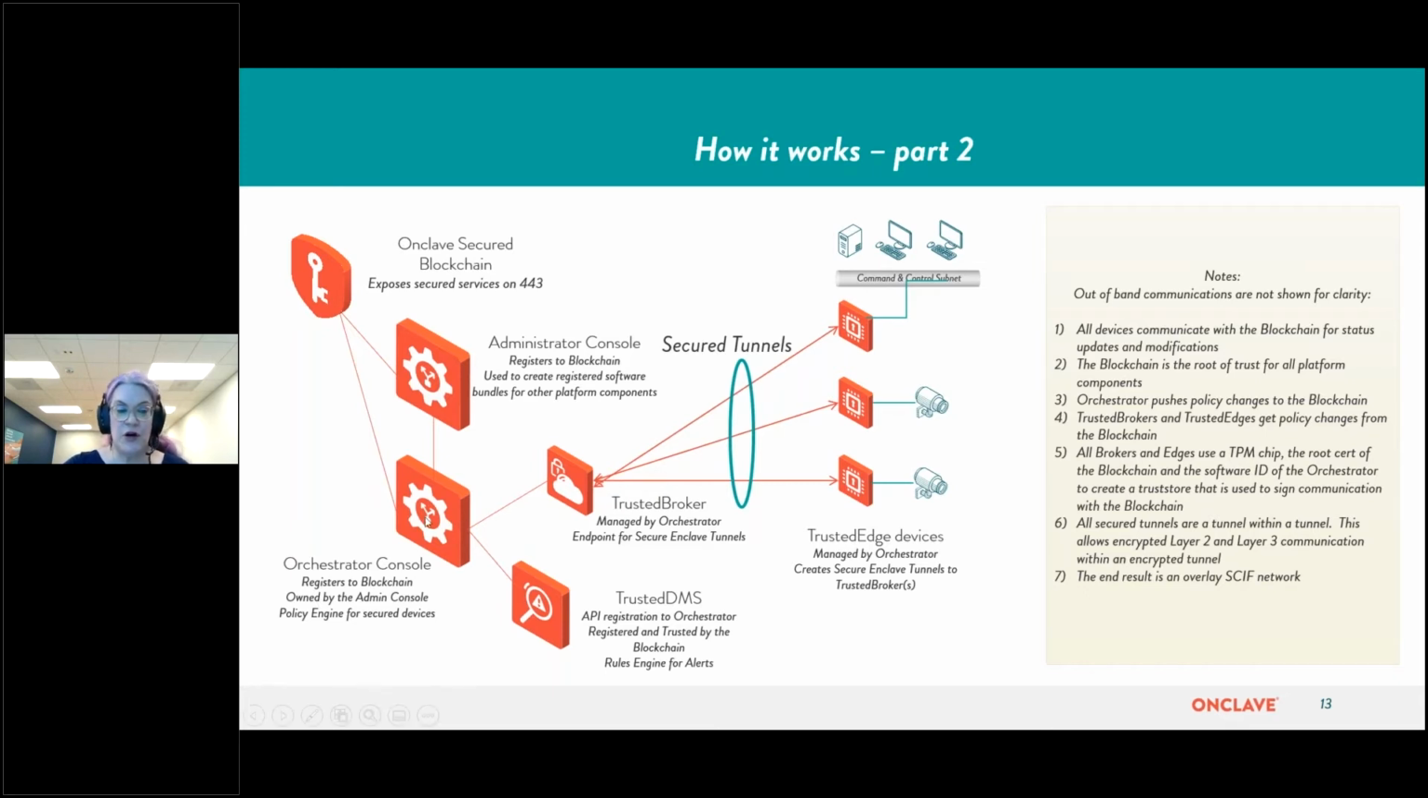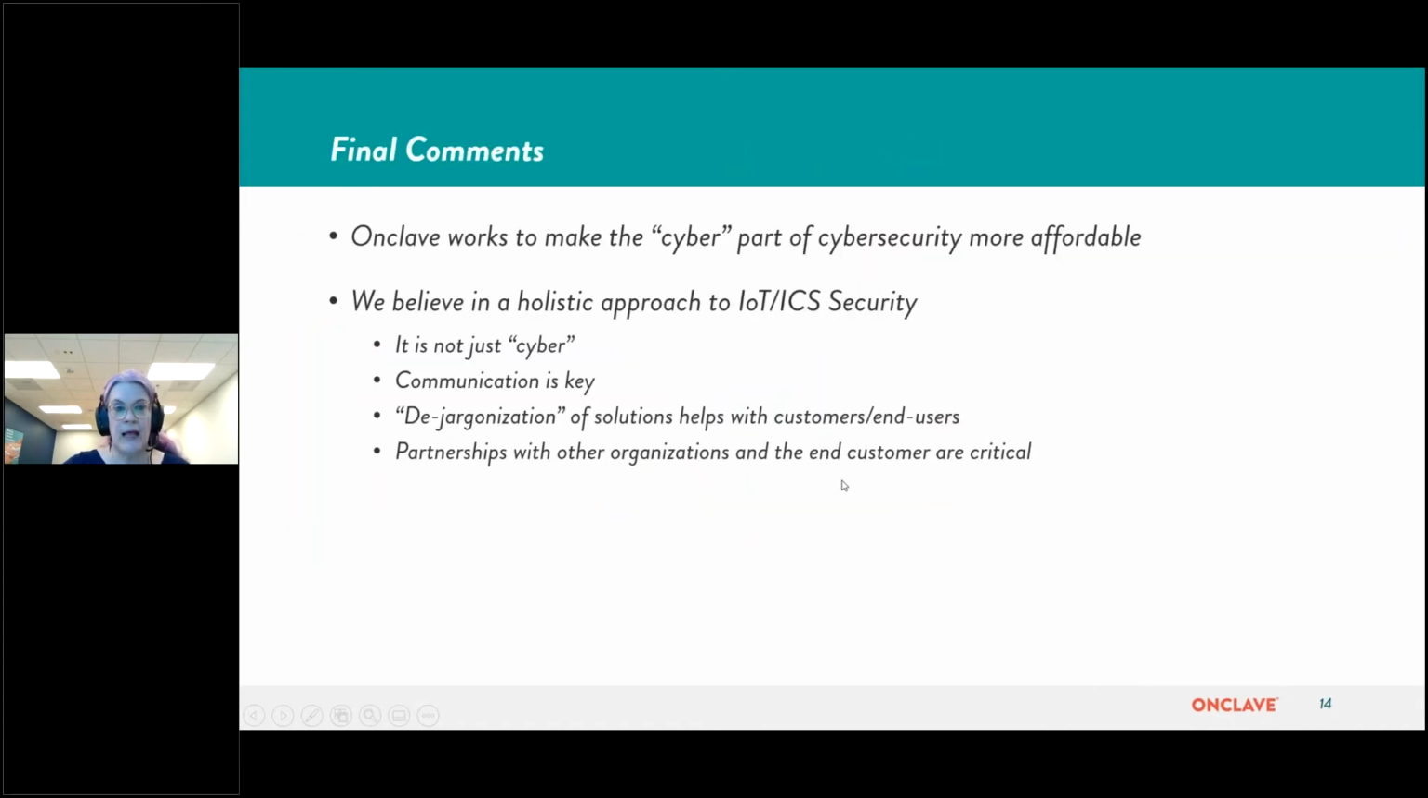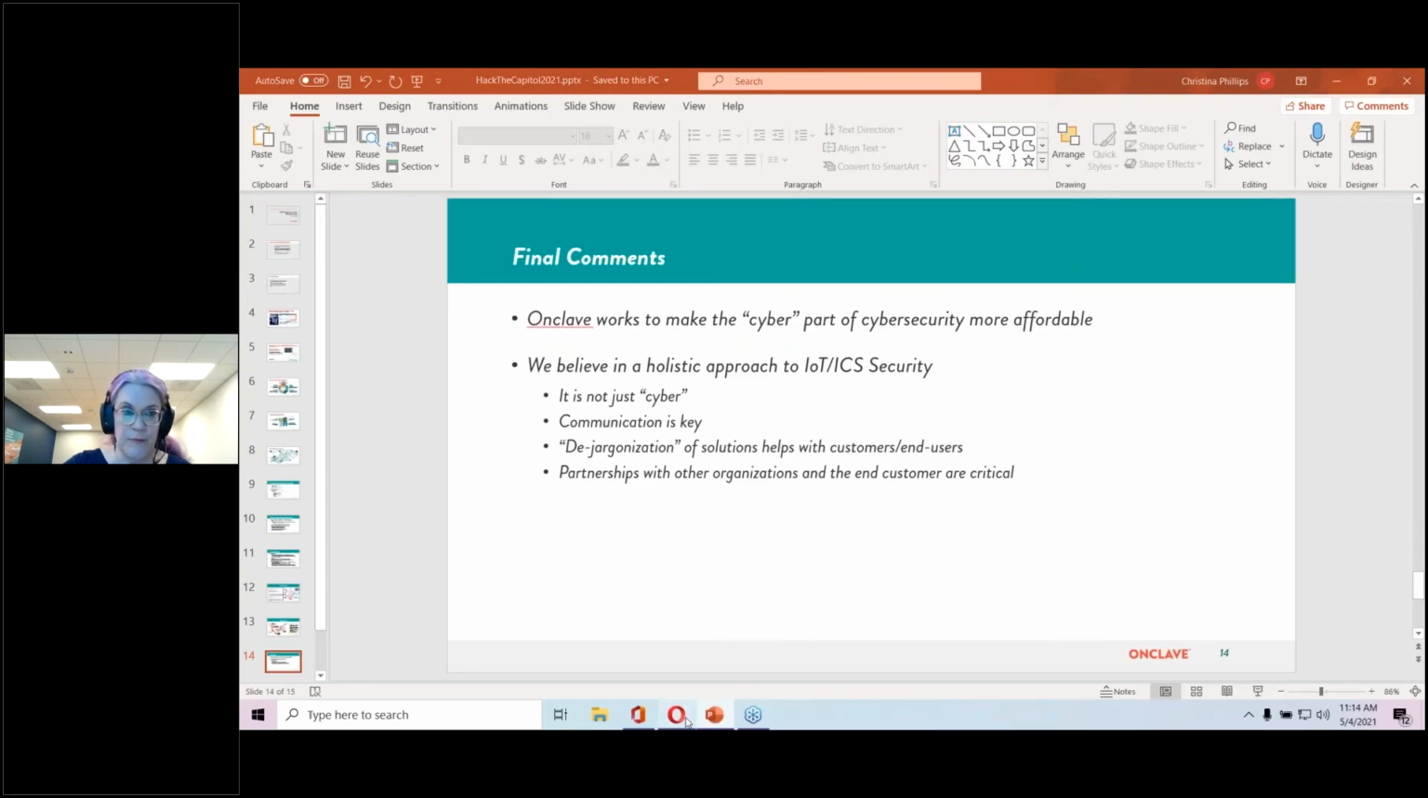And you have the orchestrator console. It's registered to the blockchain and it's owned by this administrative console. The orchestrator console is the policy engine, as I said previously, for secure devices. You have the trusted broker, you have the trusted edges, the secure tunnels here, the devices and the command and control subnet illustrated. And there again, we have the trusted DMS. I'll be showing these components to you shortly. I'm going to switch to my browser.